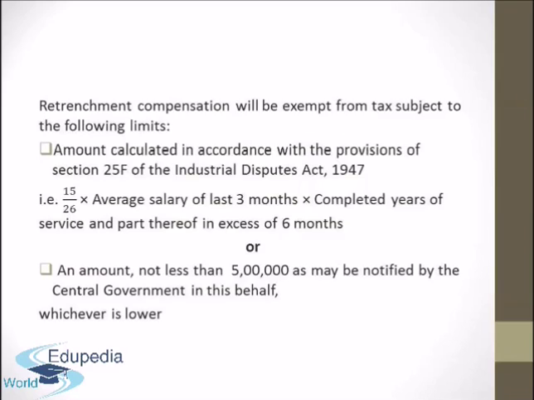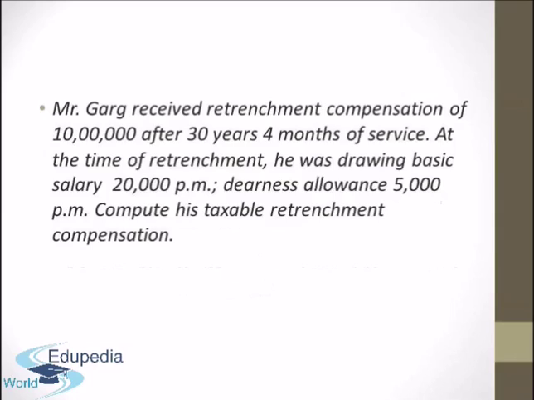Now let us see one question on this to understand this topic and these limits in more detail. Mr. Garg received retrenchment compensation of rupees 10 lakh after 30 years and 4 months of service. At the time of retrenchment, he was drawing basic salary of rupees 20,000 per month and dearness allowance of rupees 5,000 per month. Compute his taxable retrenchment compensation.